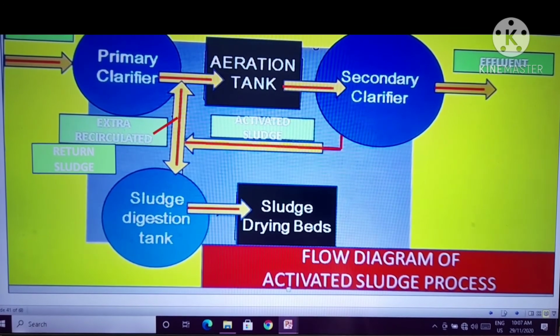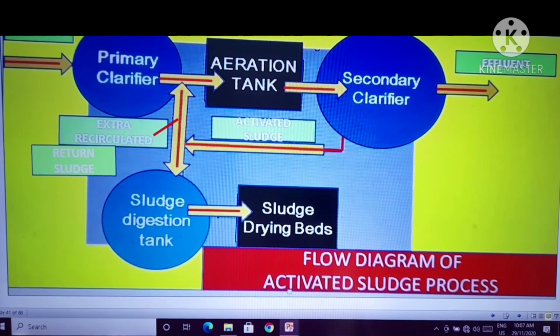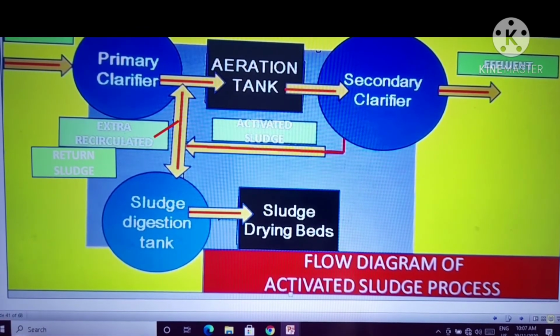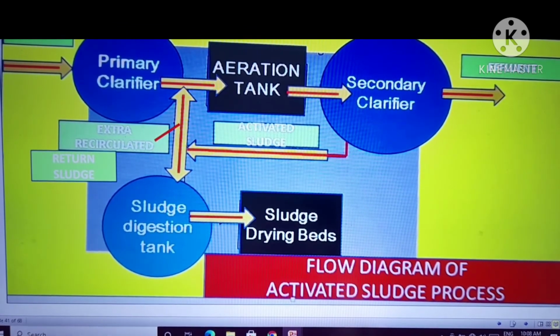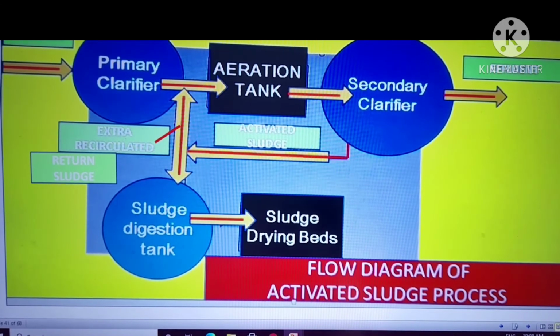See another diagram. Primary clarifier, that is, your influent comes to the primary clarifier first, and then it moves to the aeration tank.